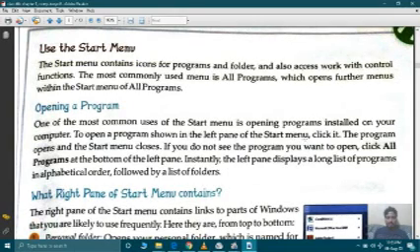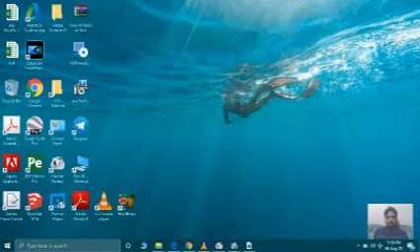To open a program shown in the left pane of the start menu, click it. The program opens, the start menu closes. If you do not see the program you want to open, click all programs at the bottom of the left pane. Instantly, the left pane displays a long list of programs in alphabetical order followed by the list of folders.